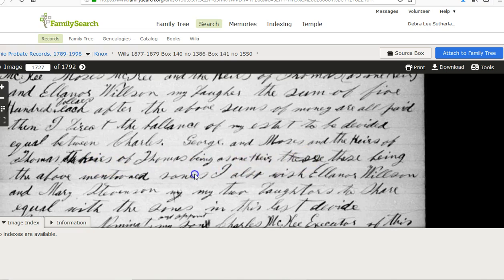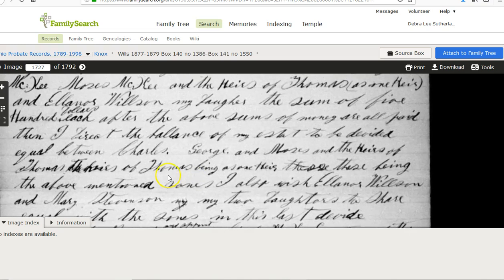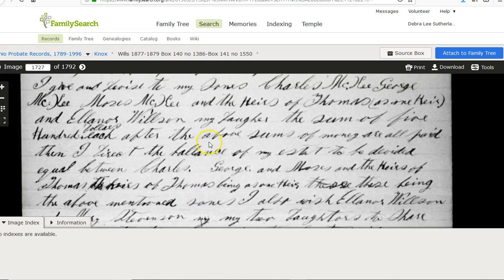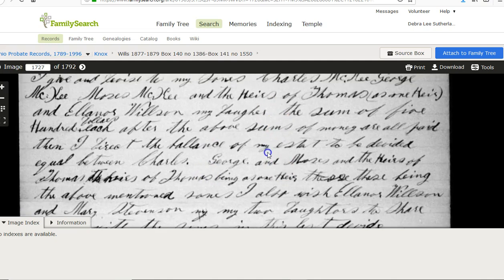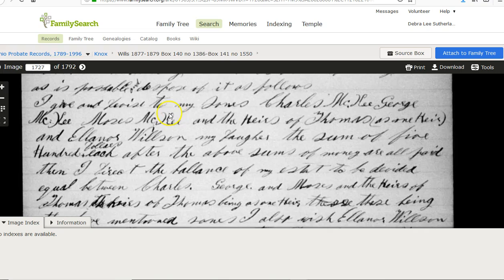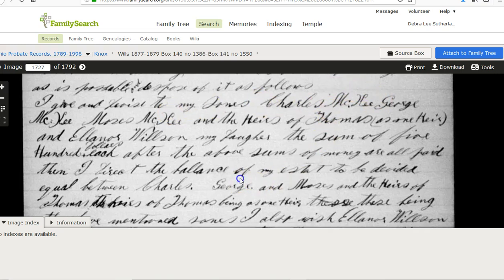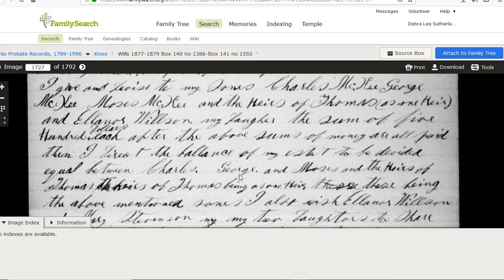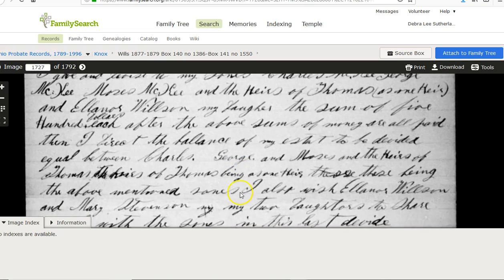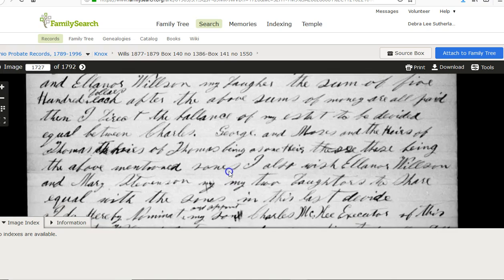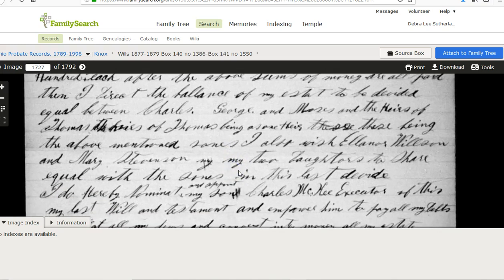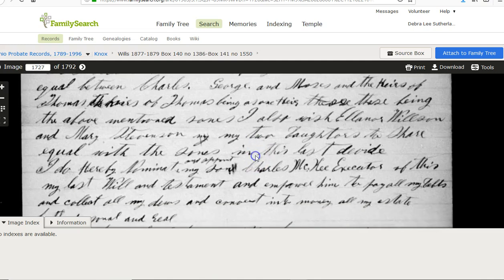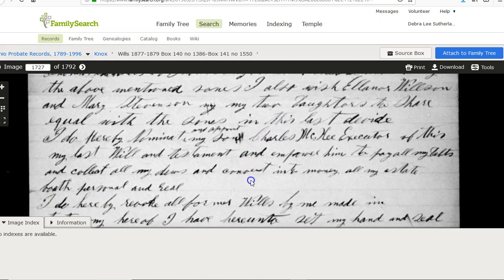He had a son, Thomas, who died before he did. So, we've got James McKee, who had a son Thomas. Now, I've happened to see the will of Thomas, and his brother, James McKee, was his executor. I'm pretty sure that these McKees were the ones that came over from, they were cousins of my McKee line that came over from Coshocton County, a neighboring county, into Knox County.